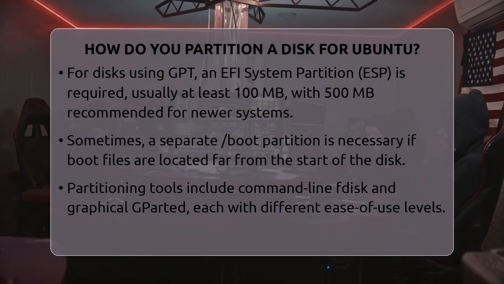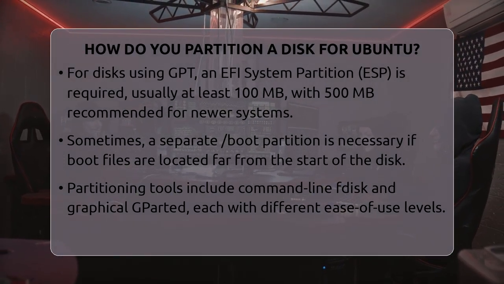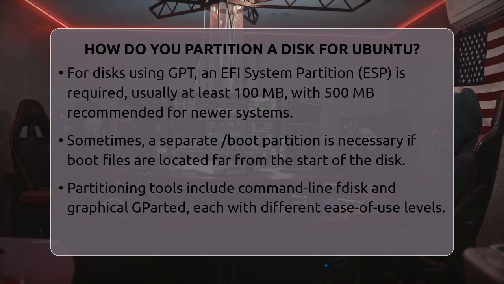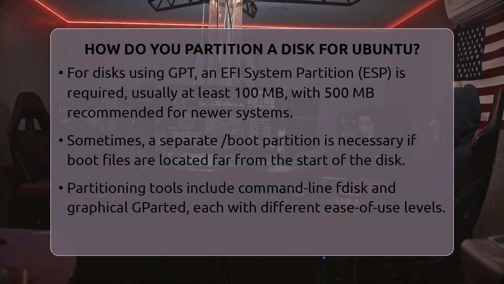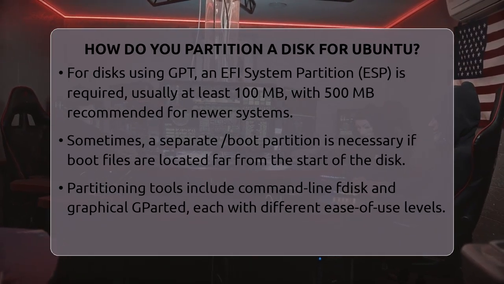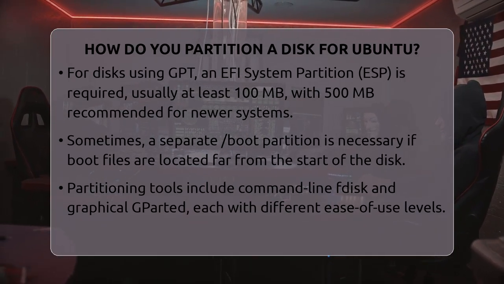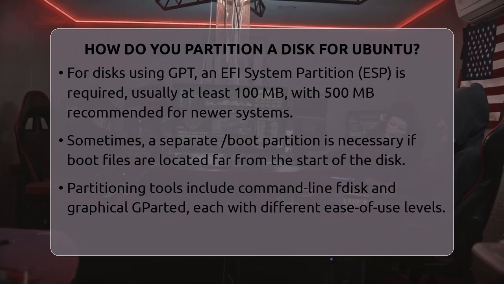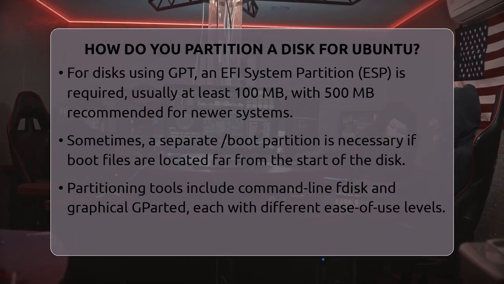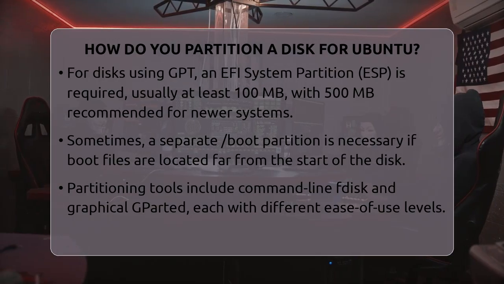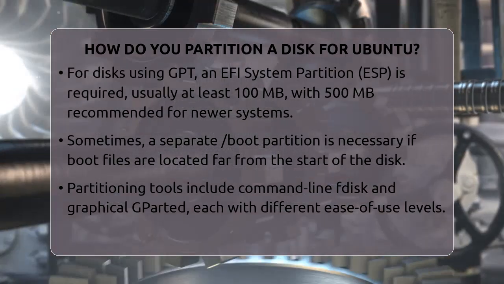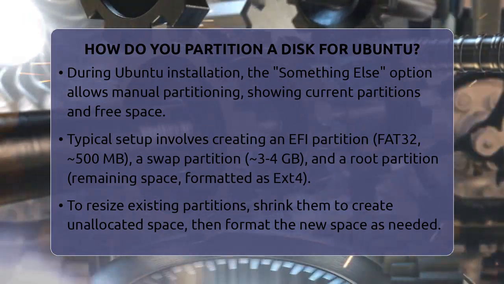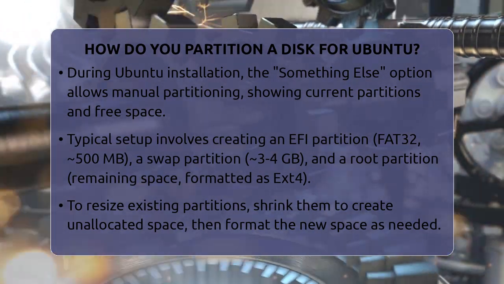You can set up these partitions using different tools. The command line tool called fdisk is powerful but requires some typing. You start by listing your disks with sudo fdisk -l, then open your disk with sudo fdisk /dev/sda, replacing sda with your actual disk name. Use the n command to create new partitions. You'll choose primary or extended types, then specify sizes with a plus sign and gigabytes, like +10G.